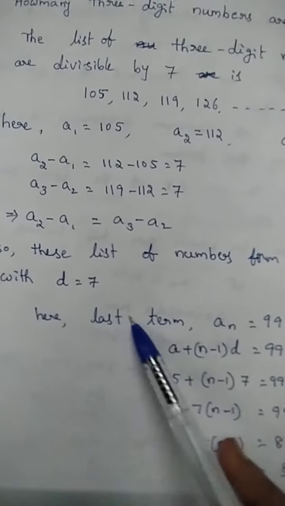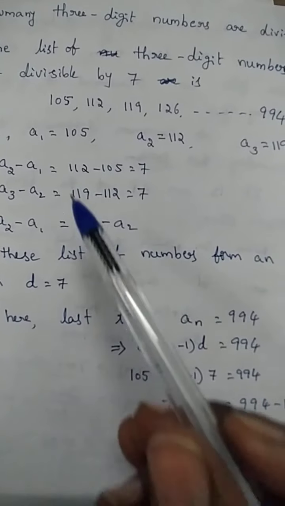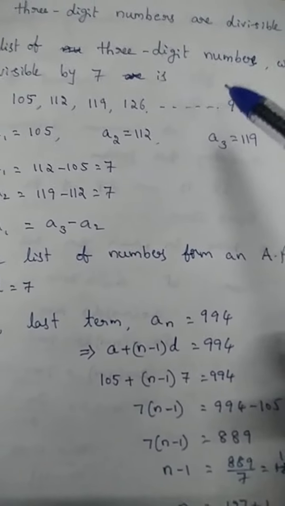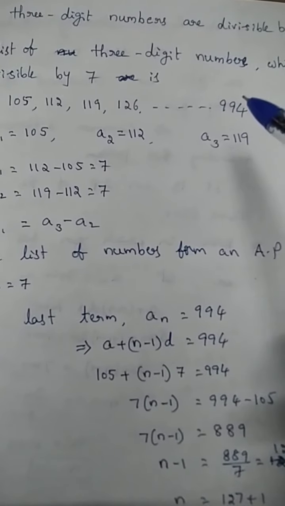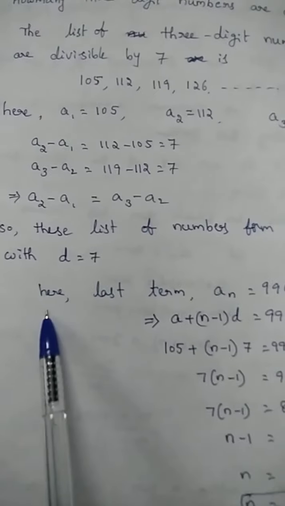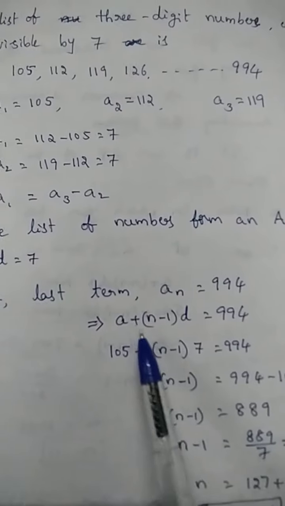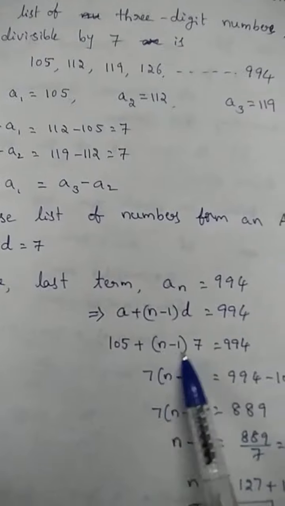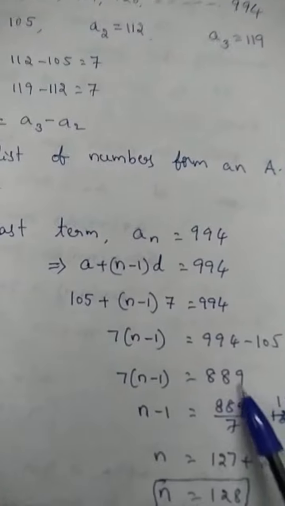So then what do we find here? How many three-digit numbers are there? Here we know the common difference and the first term, so we can find which term is 994. To know the number of three-digit numbers divisible by 7, we assume this is the last number, so the last term an is equal to 994. The formula is a plus n minus 1 into d is equal to 994. a is 105, plus n minus 1, d is 7, because the common difference is 7. 994. By simplifying, minus 105, we get 889.